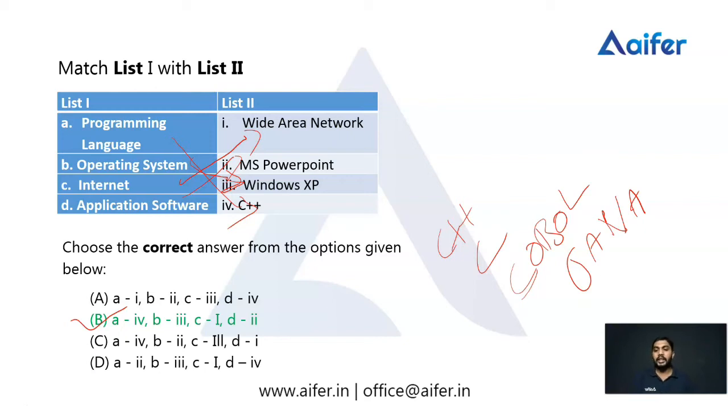So the answer is option B: programming language C++, operating system Windows XP, internet, wide area network, and application software. MS PowerPoint is an example of application software. I hope you have understood, and we can move to the next question.